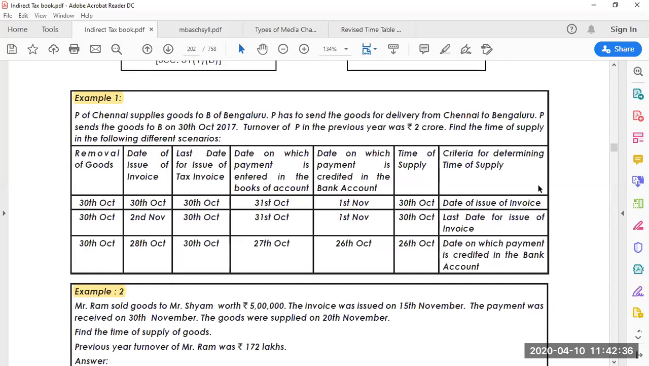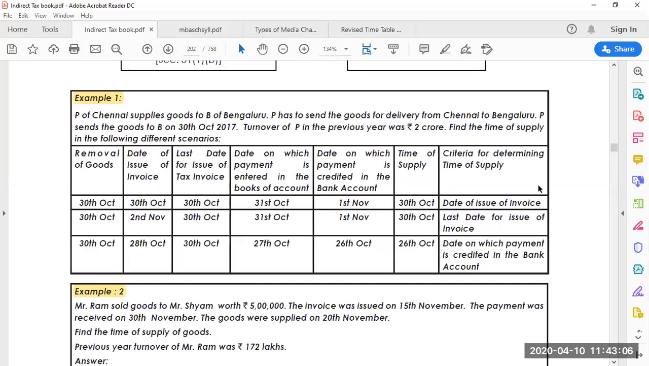P of Chennai supplies goods to B of Bangalore. P has to send the goods for delivery from Chennai to Bangalore. P sends the goods to B on 30th October 2017. The turnover of P in the previous year was 2 crores. Find out the time of supply in the following different scenarios.